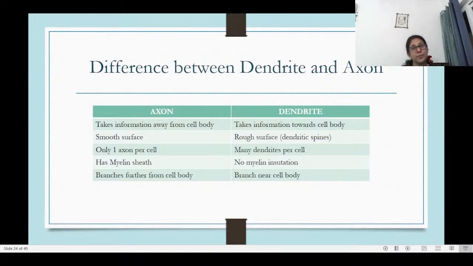Now, what is the difference between dendrite and axon? These are questions which typically come in exams, and hence I have put them in a tabular form. You can either take screenshots of this, or this whole session will get recorded and uploaded automatically. So you can go back and check it there and note it down as well, in case you're not carrying a pen and paper now. So let's look at the difference. Axons and dendrites. What is an axon, by the way?